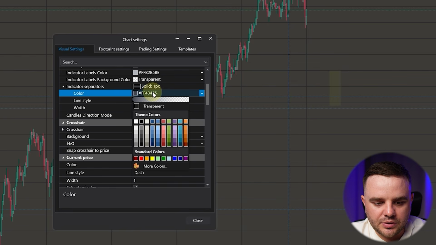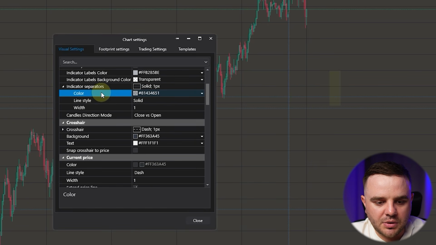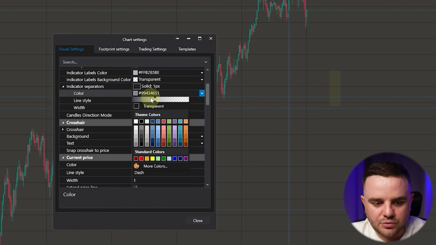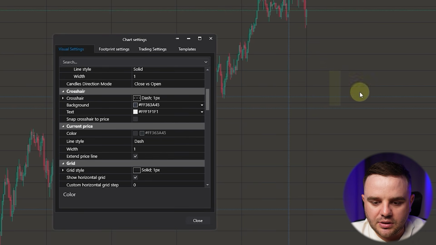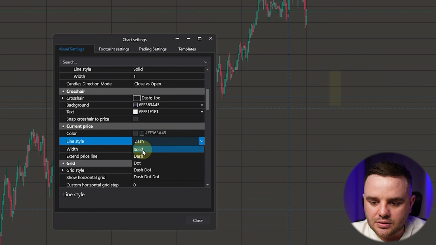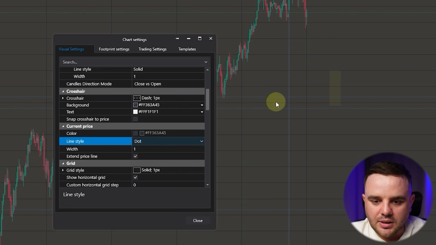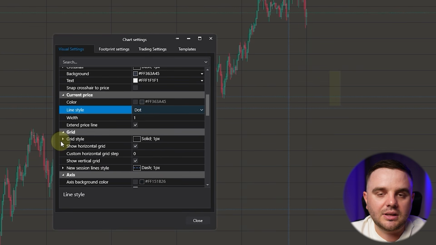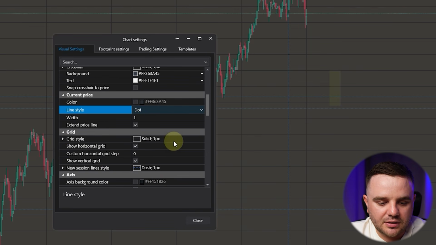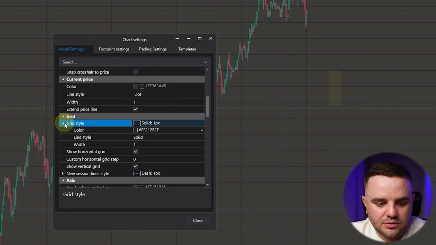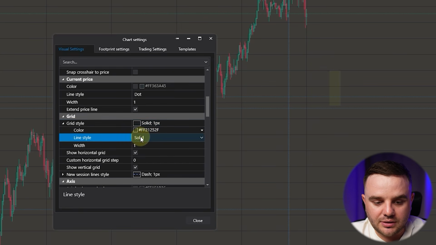Indicator of session separation, it's indicator separation. You will see it within a few minutes. Crosshair, it is lines when you move the mouse. Current price, as you can see, we can do solid, we can do dash, we can do dot. I prefer some dash dot because I like a minimized style, because too many indicators sometimes could be quite a lot of noise, and you can see we have quite a lot of them.